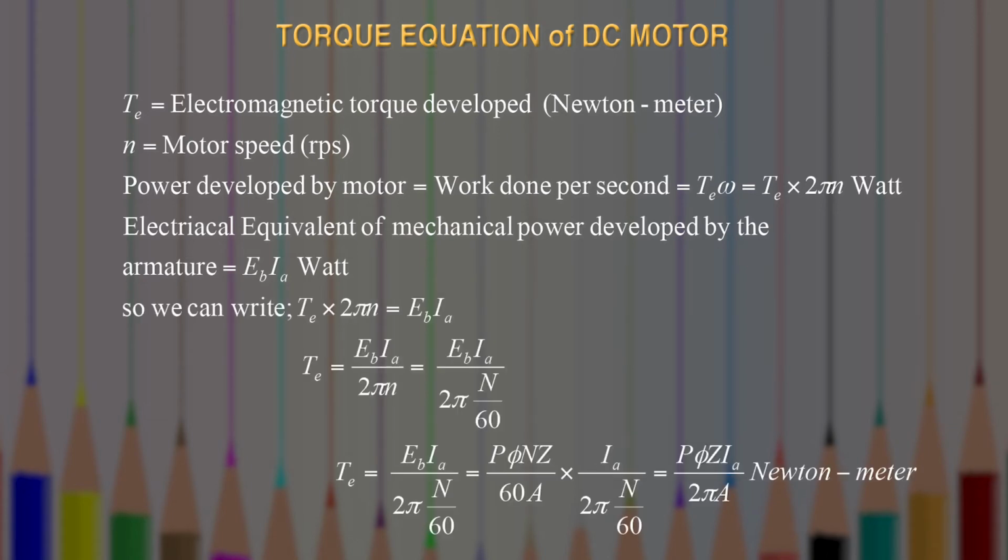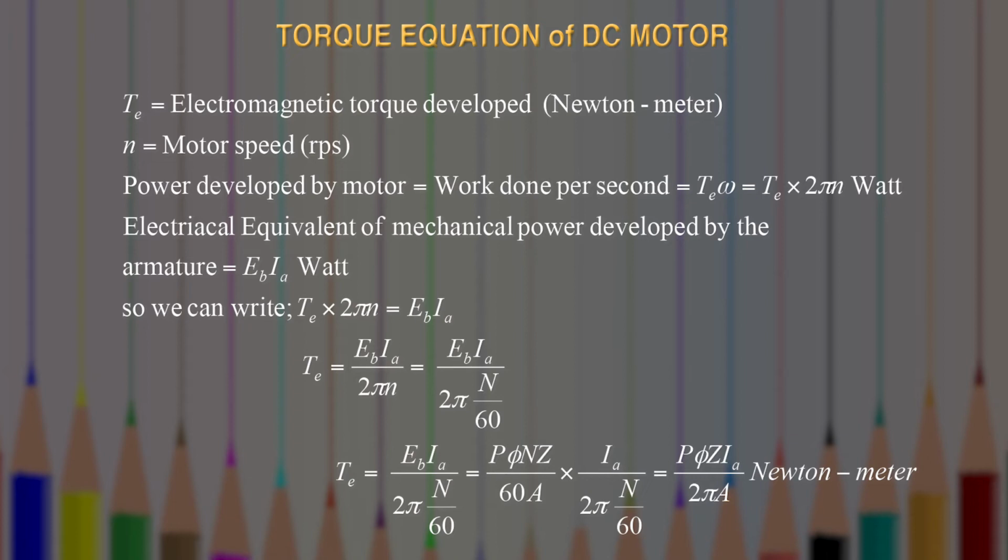So here you can write power developed by motor is equal to the electrical equivalent of mechanical power developed by armature. So you can write TE into 2 pi n is equal to EB into IA. So this TE can be written as EB into IA upon 2 pi n, because this small n is in RPS, that means revolution per second.